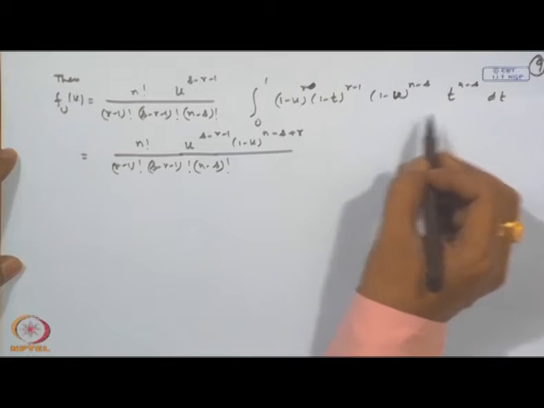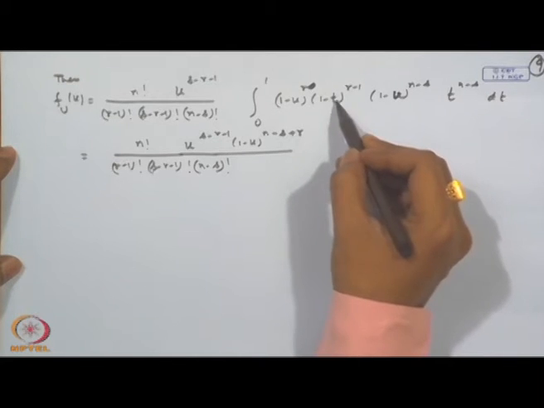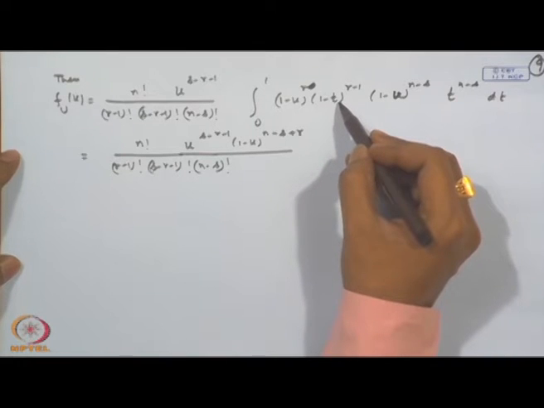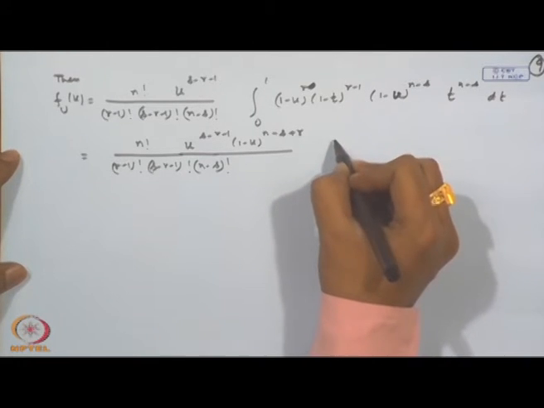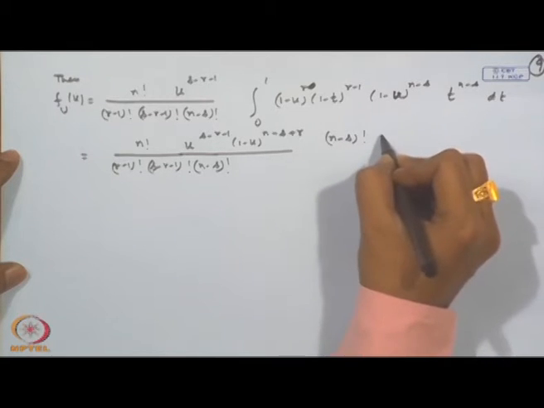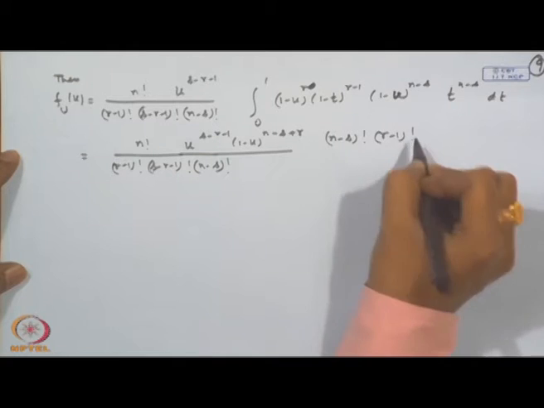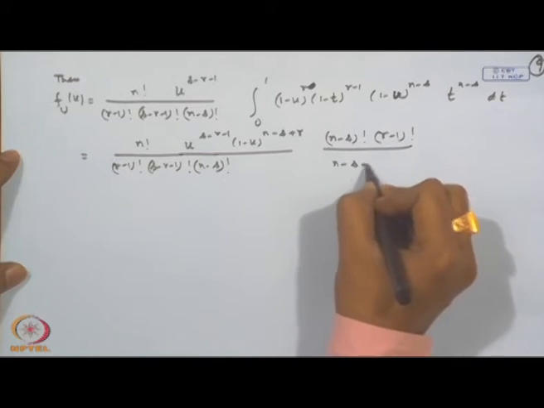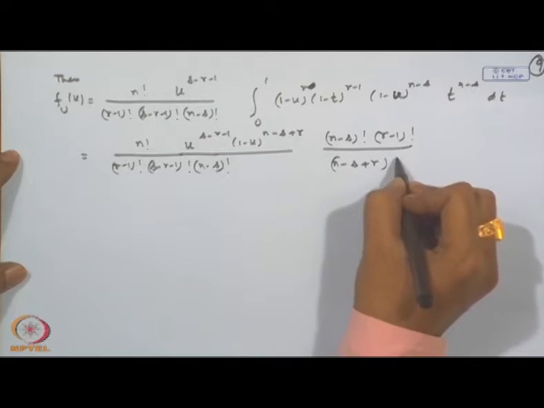Then you have a beta integral, t to the power n minus s into (1 minus t) to the power r minus 1, so it becomes (n minus s) factorial (r minus 1) factorial divided by (n minus s plus r) factorial.